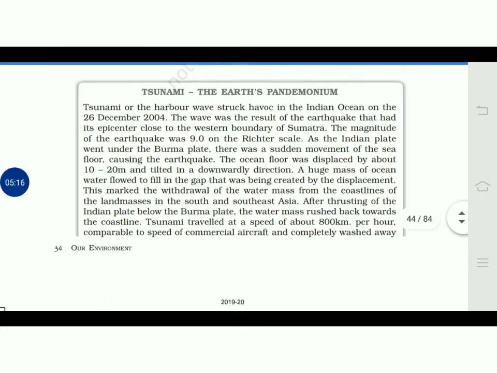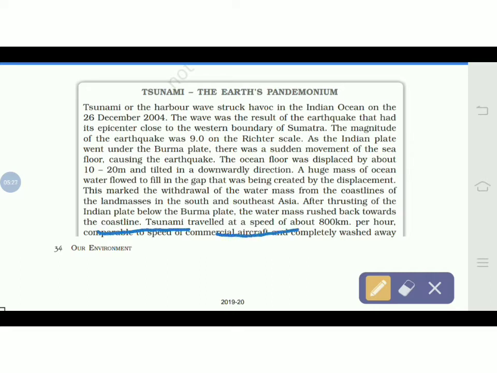So because of the earthquake in the seabed, what happened? There are 7 tectonic plates, as we already read about. The Indian plate and the Burma plate were generally moving similarly. These plates are always moving. What happened was that the Indian plate moved under the Burma plate because of the earthquake on the seabed. In the seabed, this Indian plate moved a little lower.